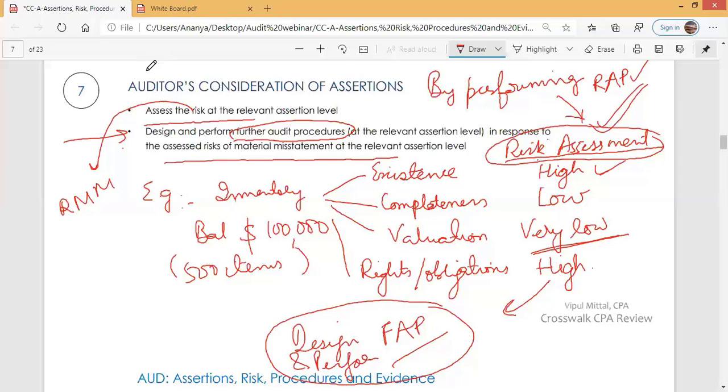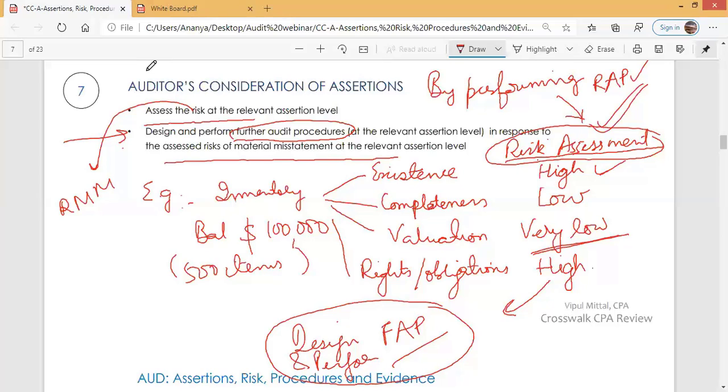The auditor assesses the risk regarding rights and obligations at a high level. Now, because the risk regarding rights and obligations is at a high level, the auditor will do extensive testing. He will take a larger sample size. So he will examine consignment agreements. He will examine bill and hold agreements.